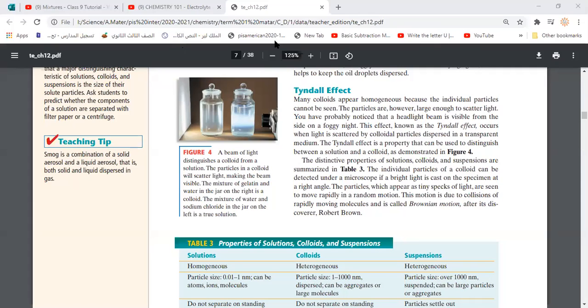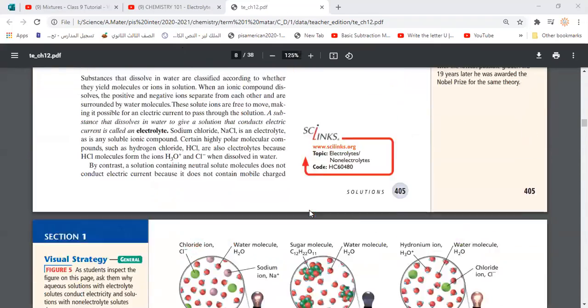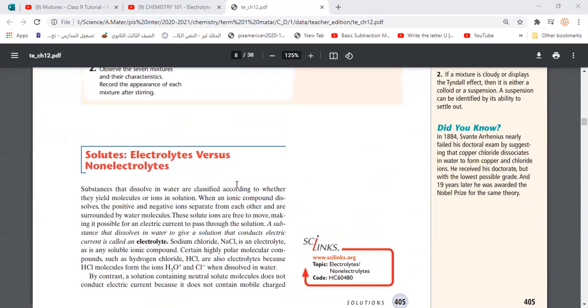Okay, so the last part we're going to talk about here, guys, is electrolytes and non-electrolytes. So what is an electrolyte and a non-electrolyte? Electrolytes are the solutions which can conduct electricity, while non-electrolytes are the solutions that cannot conduct electricity.